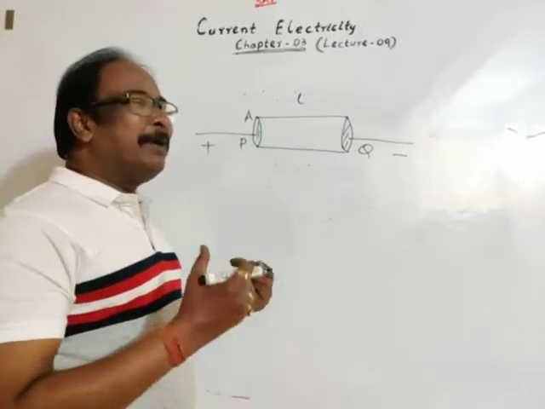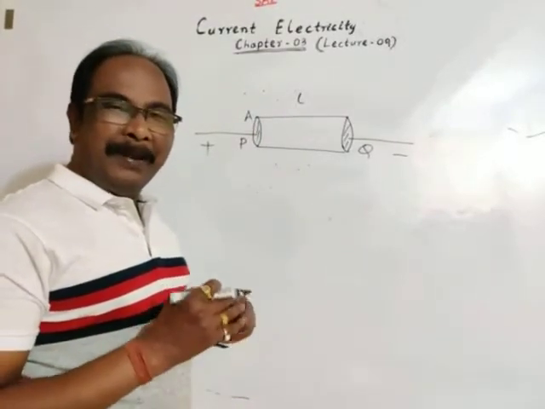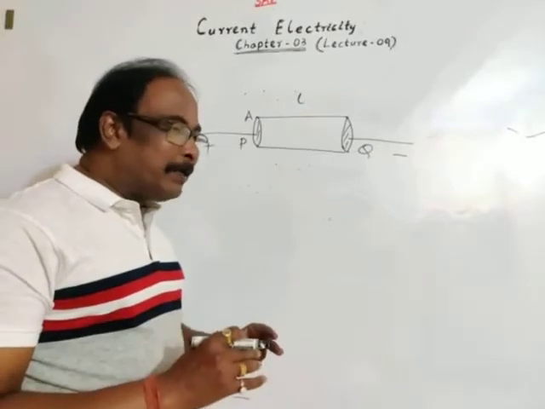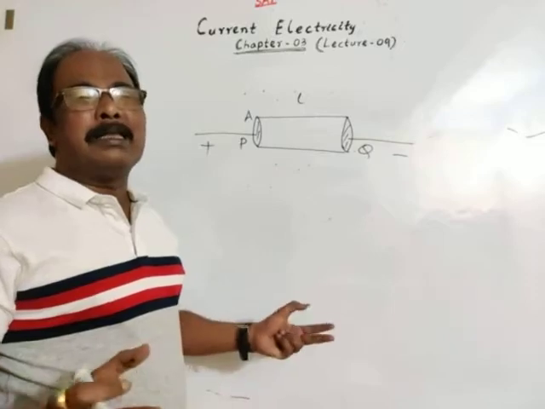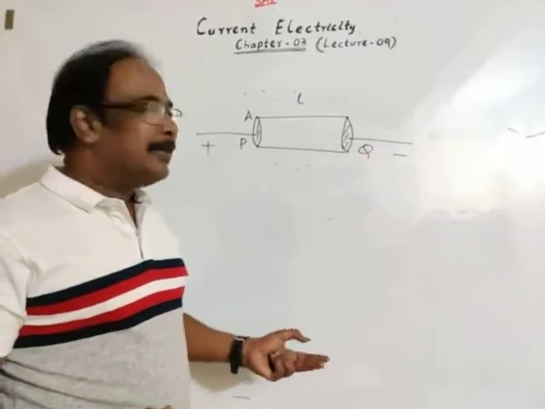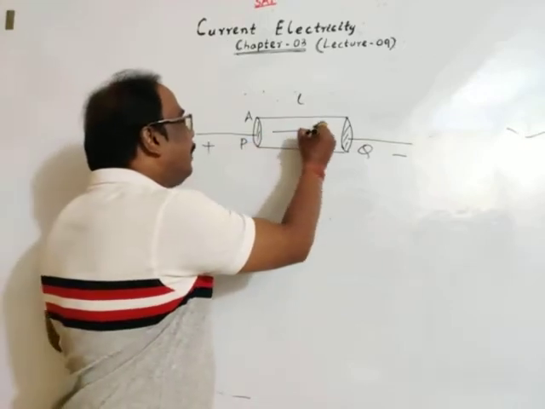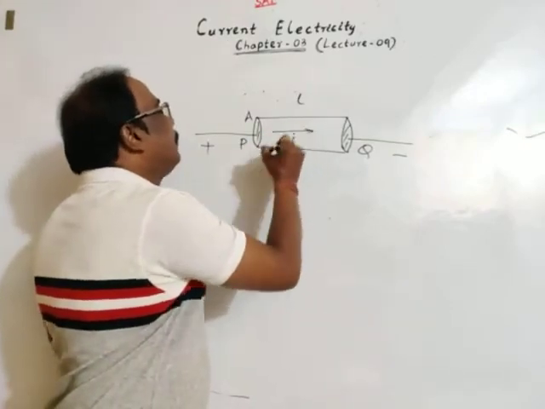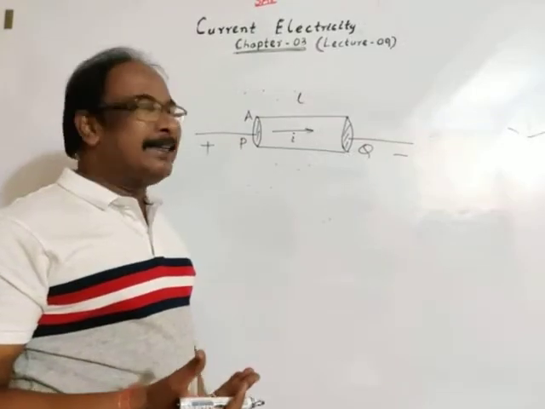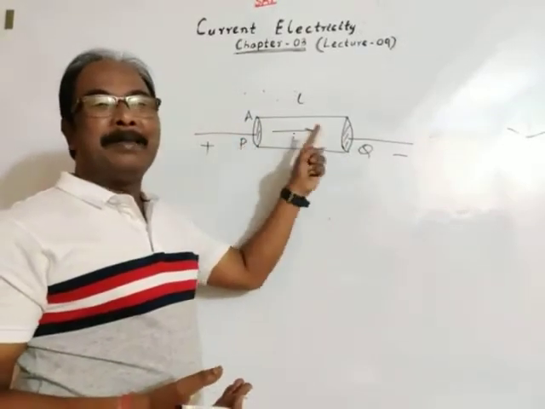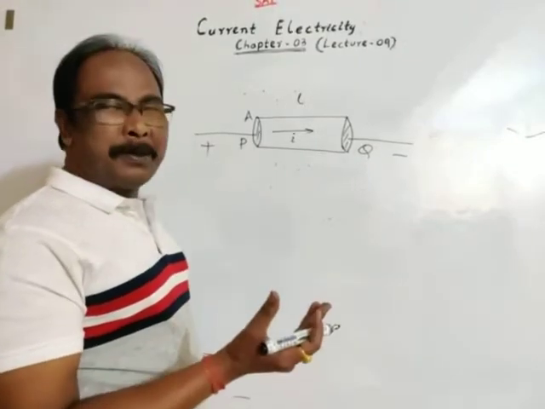We have discussed different concepts on the flow of electrons, drift velocity, average relaxation time. All these concepts we have already discussed. So conventional current flows from high potential to low potential if a potential difference is maintained between the ends of the conductor. So as per Ohm's law,